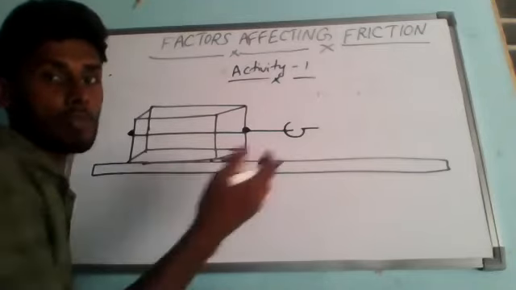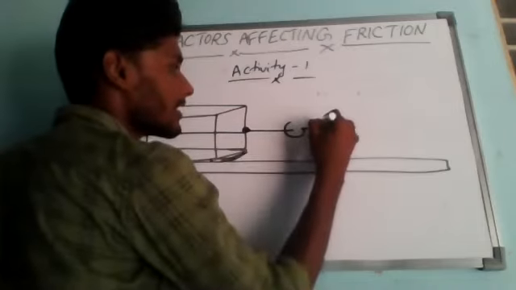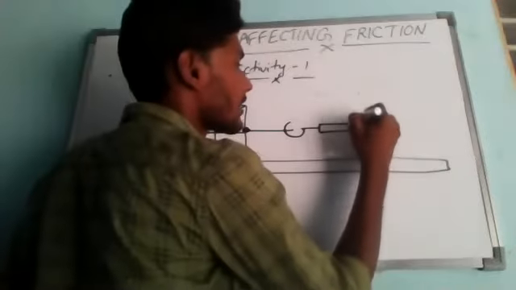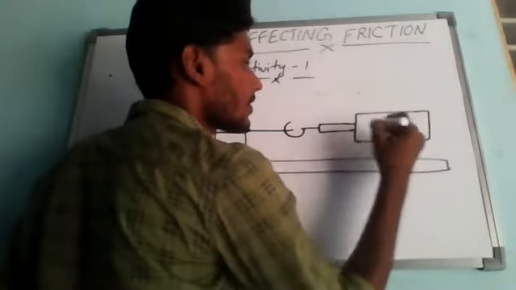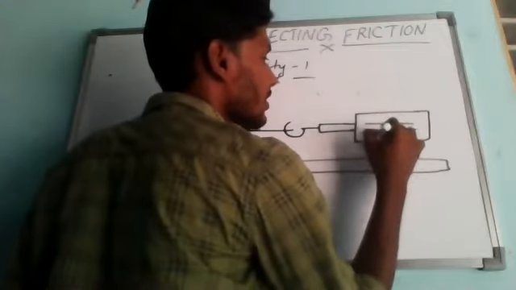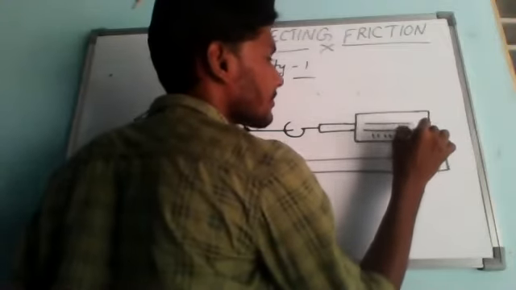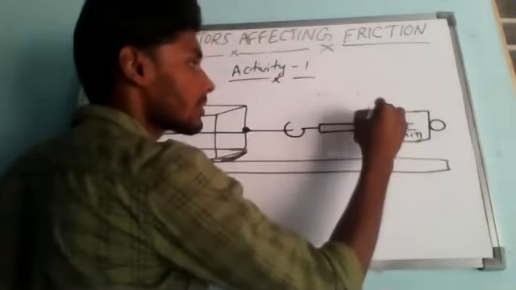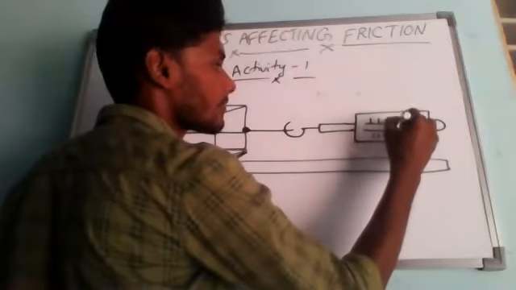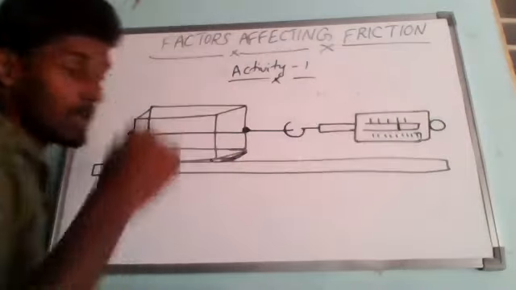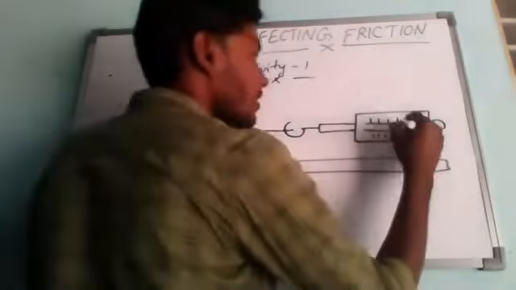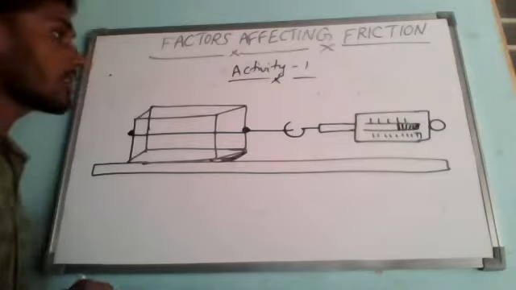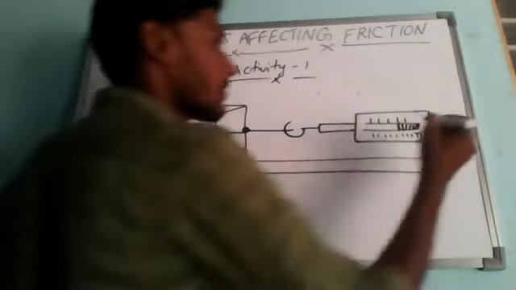Now, here it is a spring balance. In the last class I taught you how it will be present. So here it will be the force. Like this it will be present. Are you clear? So let me imagine this is our spring balance. Now with my fingers,